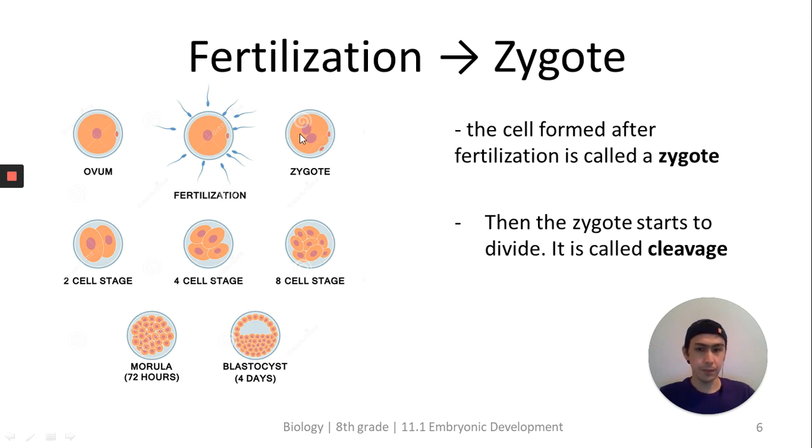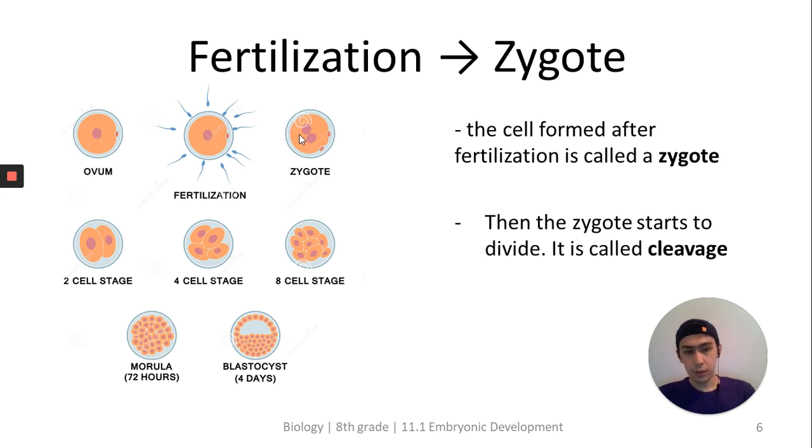A zygote is also one cell, but it is diploid. I think you know the difference between haploid and diploid. A haploid is a cell that has one set of chromosomes. A diploid is a cell that has two sets of chromosomes. So, in the case of humans, if a cell contains 23 chromosomes, it is haploid. If a cell contains 46 chromosomes, it is diploid. So the zygote is formed after fertilization.